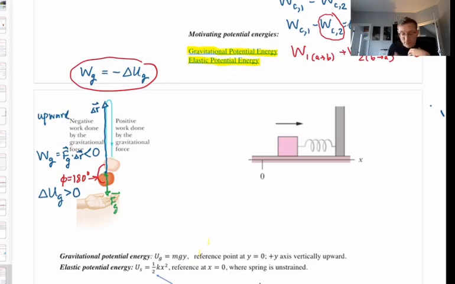Now what about the downward path of the tomato? Let's think about whether the work done by gravity is positive or negative. What do you think? You can pause the video if you want to. Downward journey of the tomato. Is the work done by gravity positive or negative?